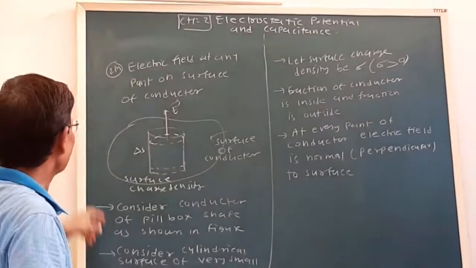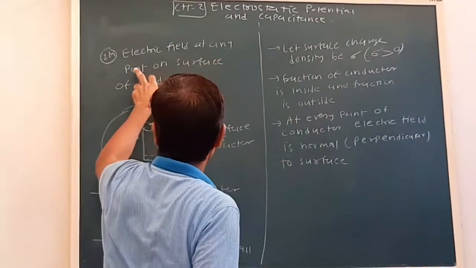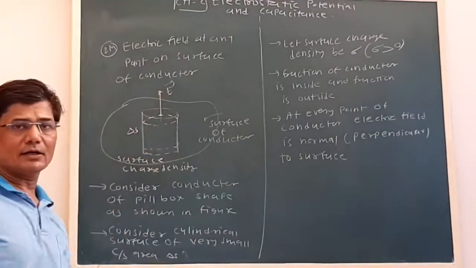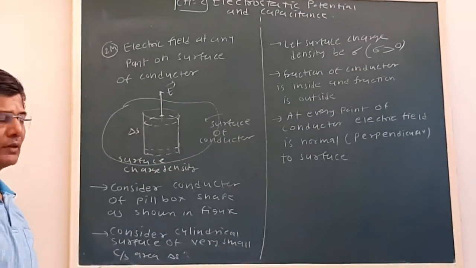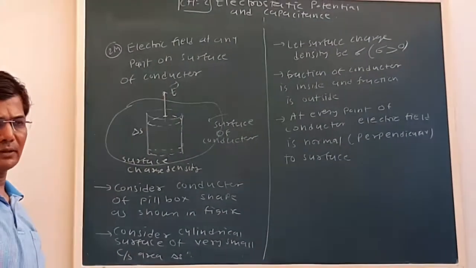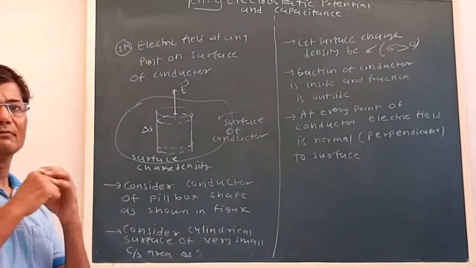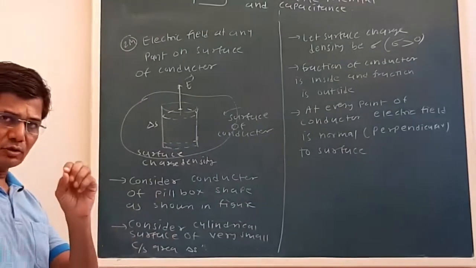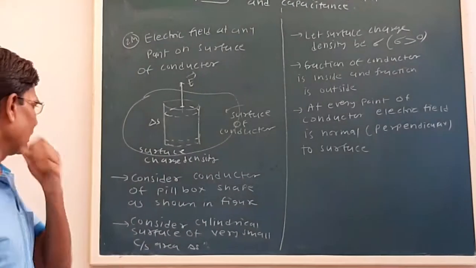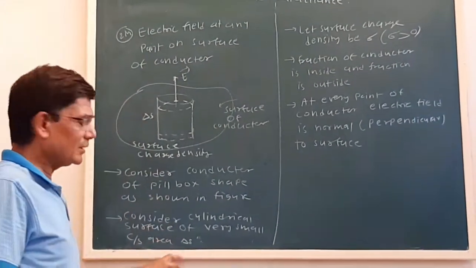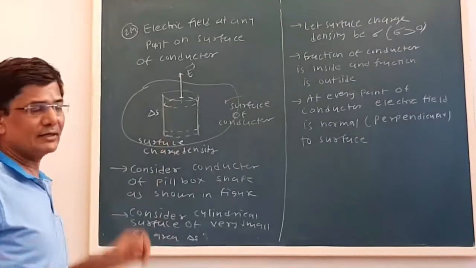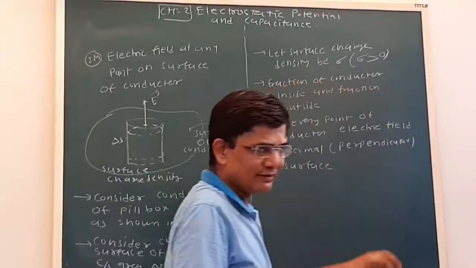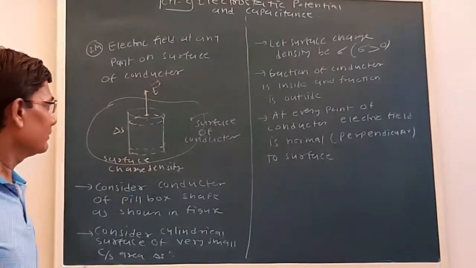Next we have to derive the electric field at any point on the surface of the conductor. We take a conductor of any arbitrary shape. Now we take a pillbox type of surface. For simplicity, we consider a cylindrical cross section. We assume that this cross section is also very small, and the area of the cross section is delta S. Let us say the surface charge density of this charged conductor is sigma. For simplicity we assume that sigma is positive.